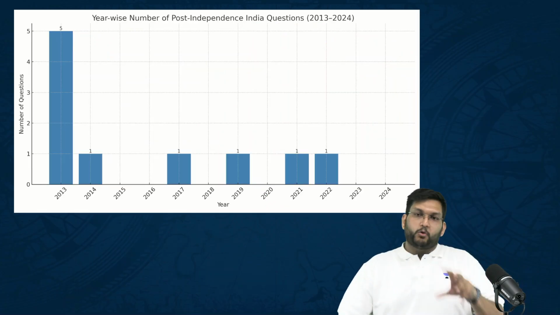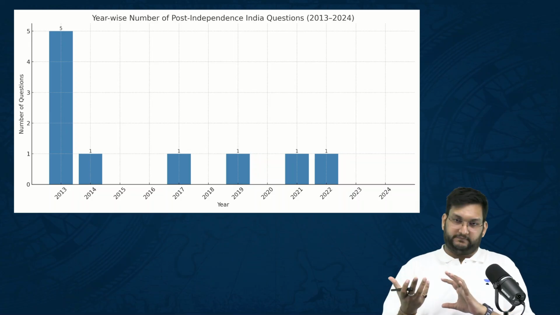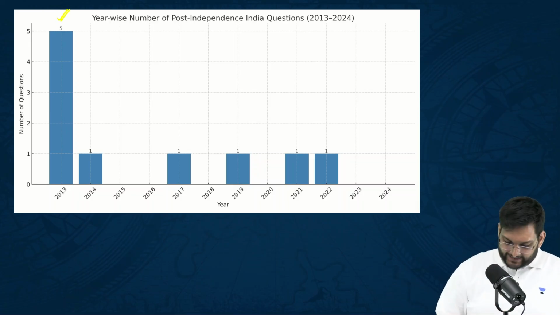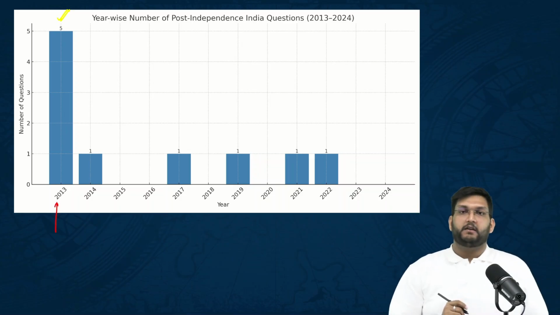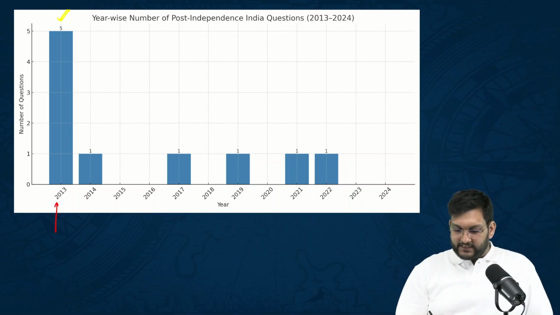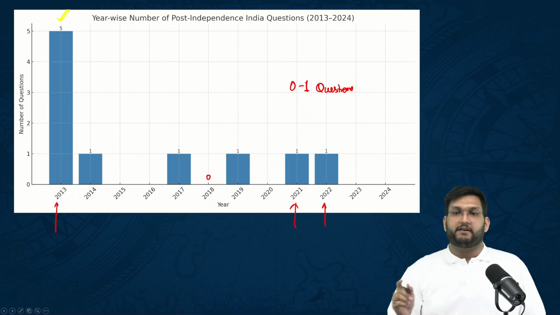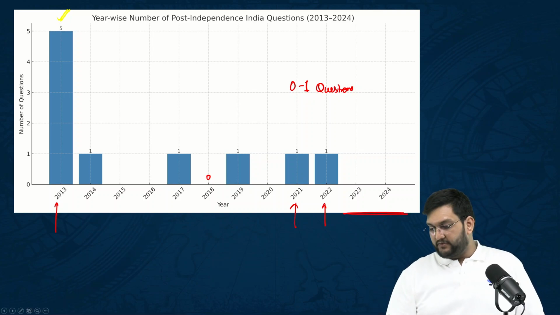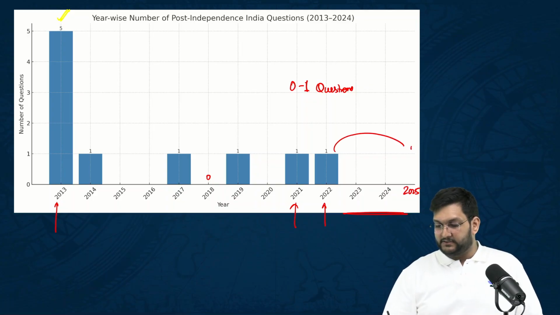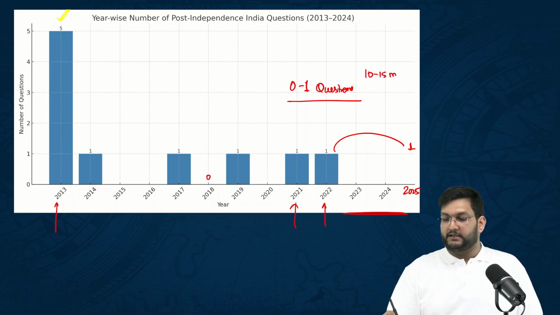Now, when we talk about post independence and world history, they have a pattern, which is they started on a high of 4 questions 10 years back. Thereafter, you are getting 0 to 1 question. For example, in 2022 and 2021, we had one question, but for the past 2 years, we have had none. So, in 2025, there's a chance that we get one question. But 0 to 1 question, 10 to 15 marks, is here.